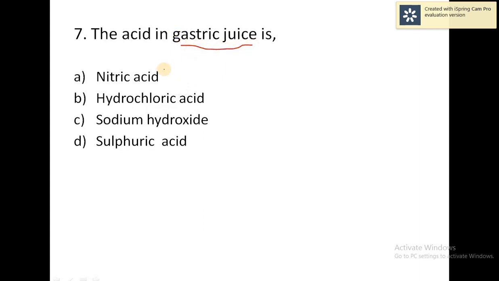Here see this, nitric acid is the wrong answer, and sodium hydroxide is the wrong answer, and H2SO4 sulfuric acid is also wrong answer, and HCl is the correct one because gastric juice contains HCl, lipase, pepsin, three chemicals it consists. So the correct answer is hydrochloric acid.